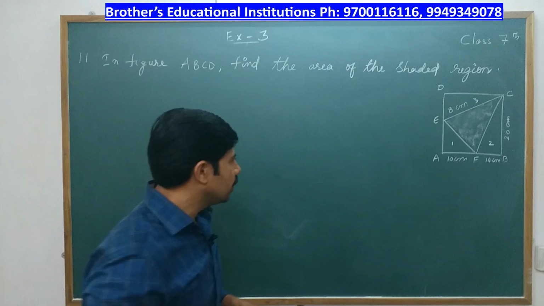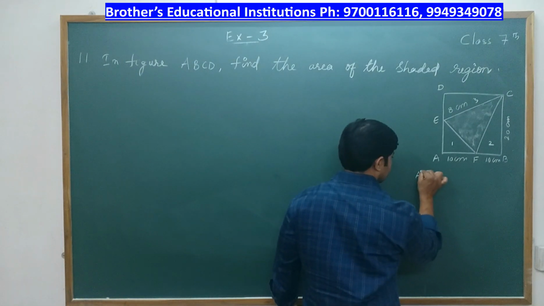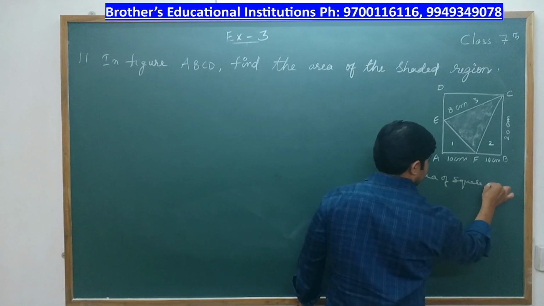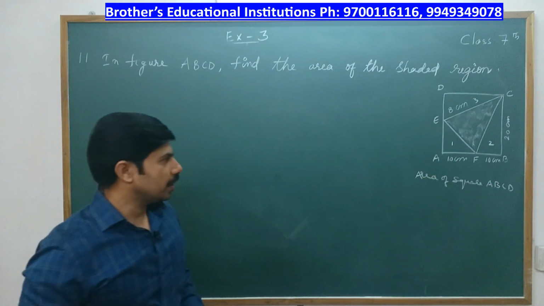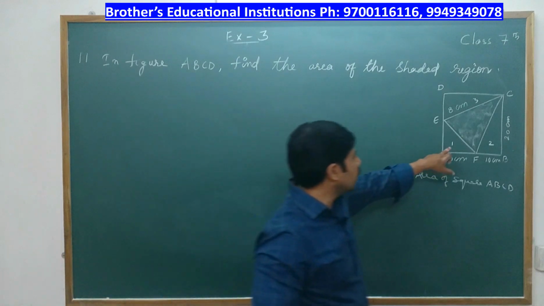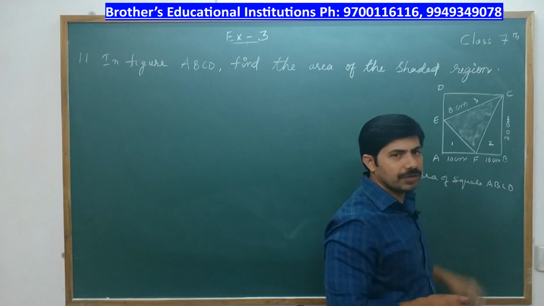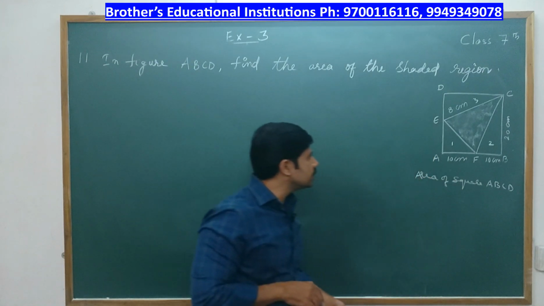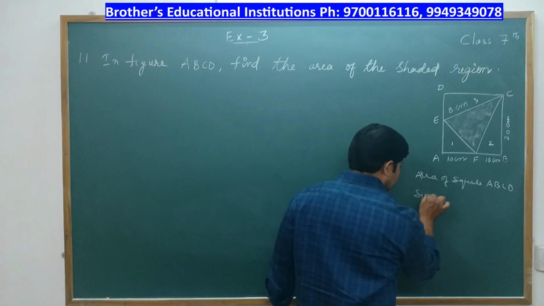I'll repeat this. First we'll find out area of square ABCD. After getting area of square, we'll find out the area of triangle 1 AEF, triangle 2 FBC, and the third triangle DEC.